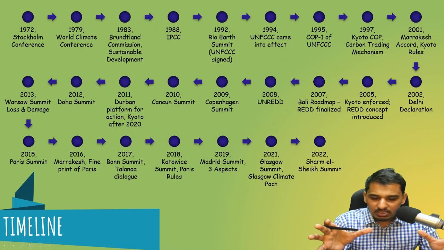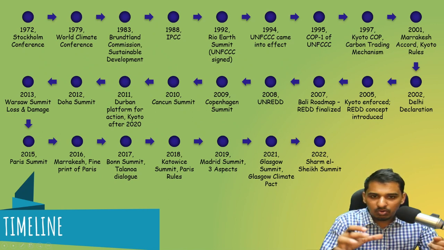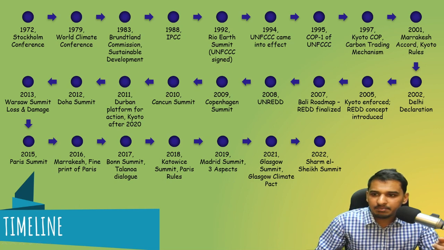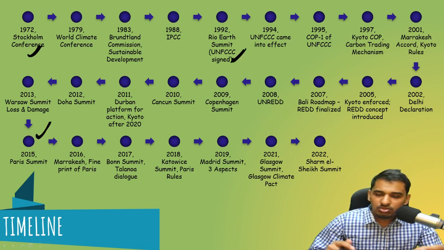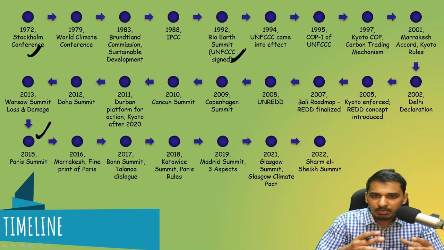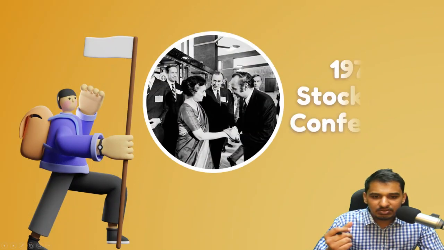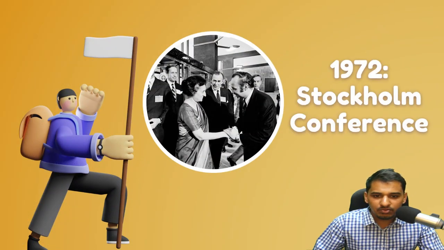What were the various ways in which climate change emerged, how it became the main point in 1972. It started with the Stockholm Conference, then in 1992 the Rio Earth Summit, and how it reached the Paris Summit and all that. I hope you understood a good amount. Now we'll be seeing this in detail in the next lecture. We'll start with the very first, the 1972 Stockholm Conference. Here you can see the photo of Indira Gandhi participating in that conference. A very important conference it was.